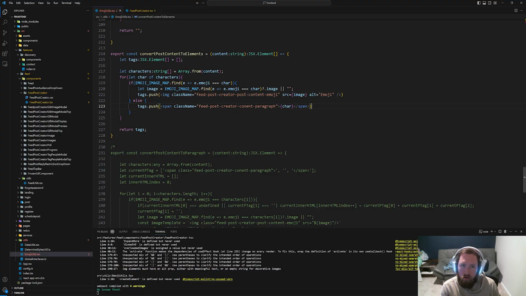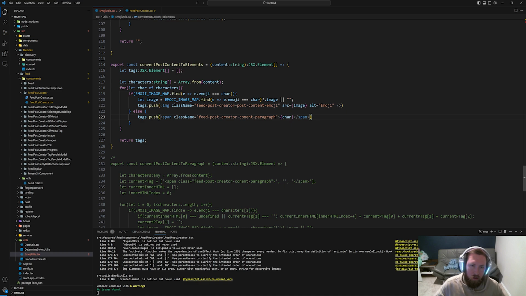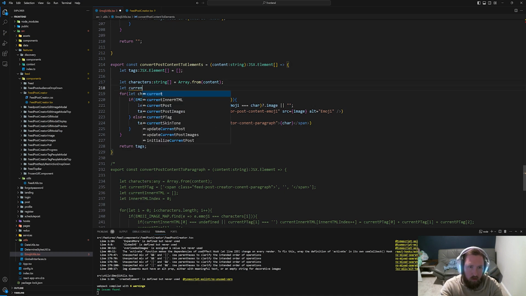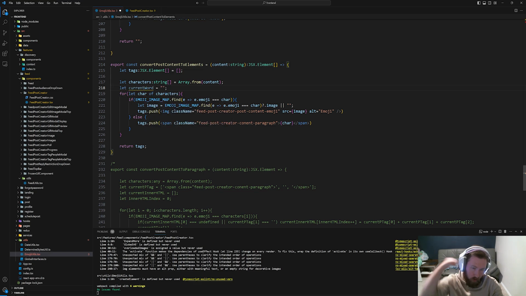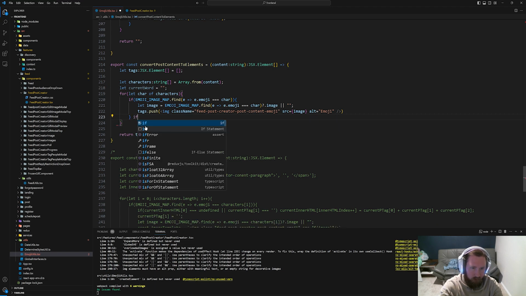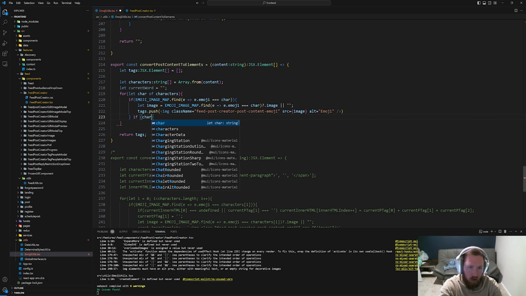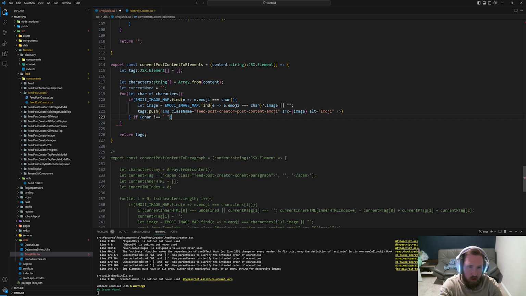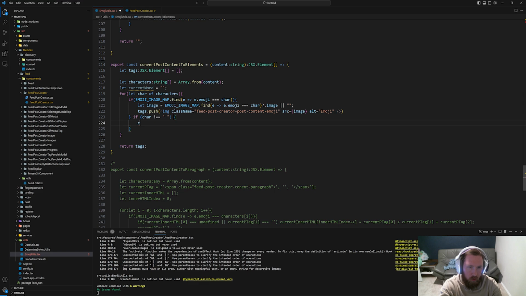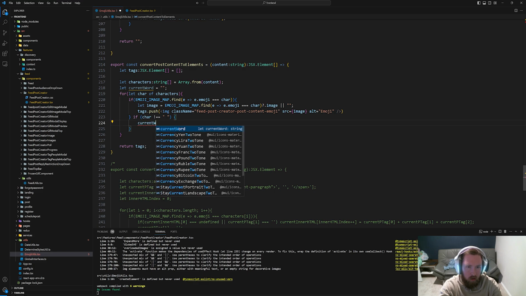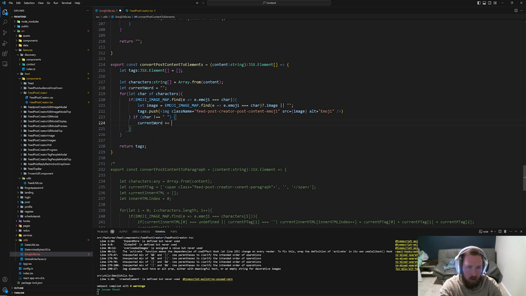So we almost do still need to merge words together, which is what I was having issues with. We could say let current word equal to an empty string. We could say if the char is not equal to a space character, then we'll go ahead and say current word plus equal to char.